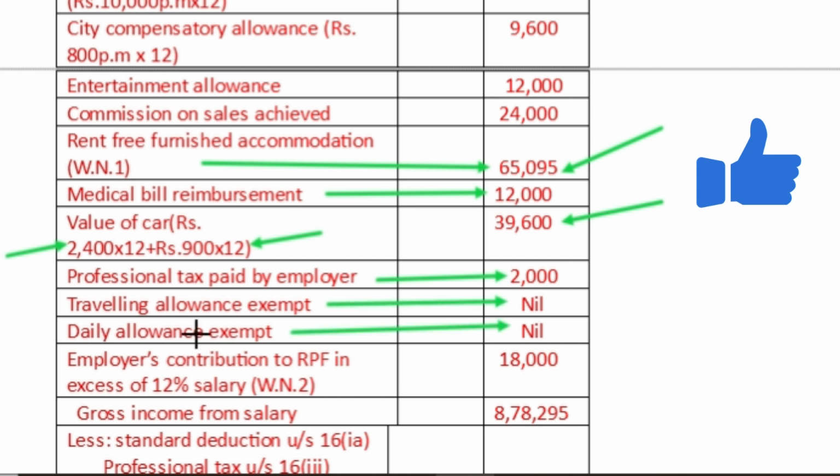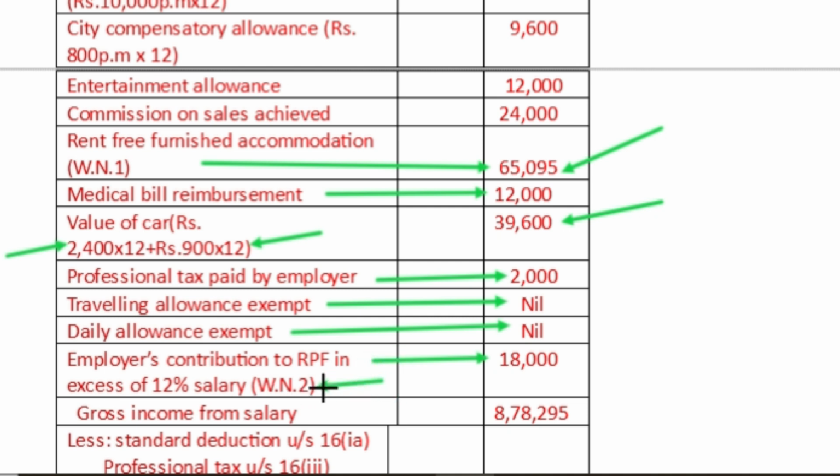Travelling allowance and daily allowances are given in connection with the job. Therefore, these two allowances are exempt. Next, the employer's contribution to RPF, recognized provident fund, in excess of 12% of salary.